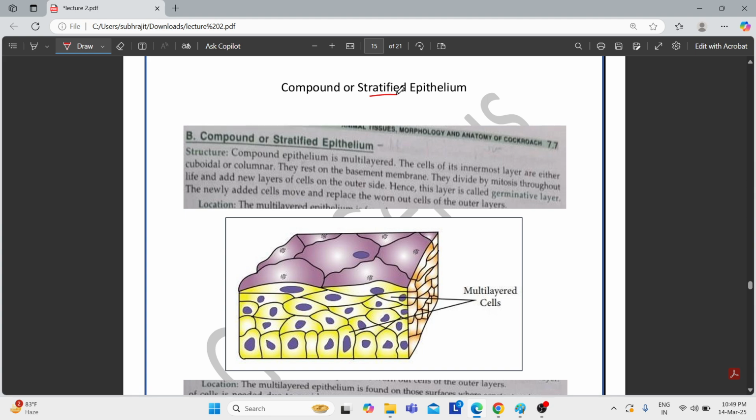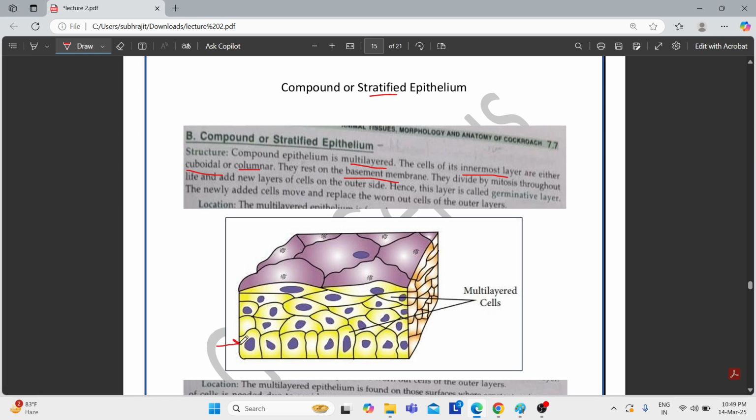So see, its structure says that compound epithelium is multi-layered. It has many striking features we need to know. First point, the compound epithelium is multi-layered. Second point is that the cells of its innermost layer can be either cuboidal or columnar, and obviously they will rest on a basement membrane. See here, this is the innermost layer.